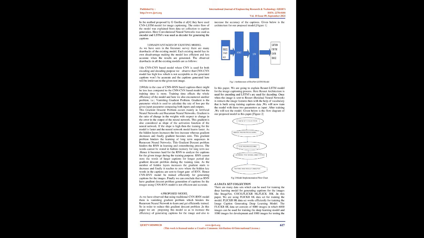Gradient is the ratio of change in the weights with respect to change in the error in the output of the neural network. This gradient is also considered as slope of the activation function of the neural network. If the slope is high, then the training for the model is faster and the neural network model learns faster. As the hidden layers increase, the loss increases, whereas gradient decreases, and finally gradient becomes zero. This gradient problem hinders the learning of long-term sequences in recurrent neural networks.